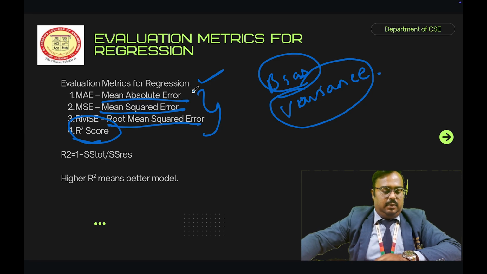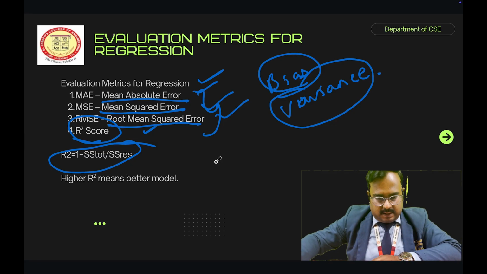So we have to find out the R squared value here. R squared equals 1 minus SS total divided by SS residual. So here, a higher R2 means a better model, and a lower R2 means a poor model.